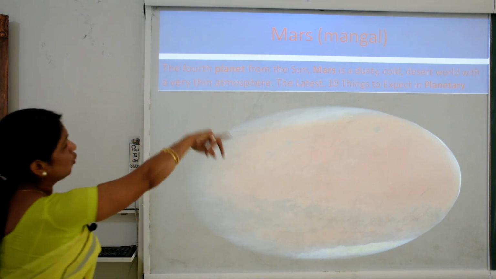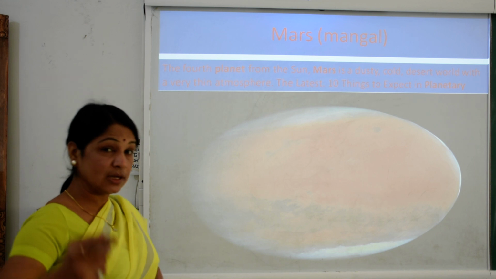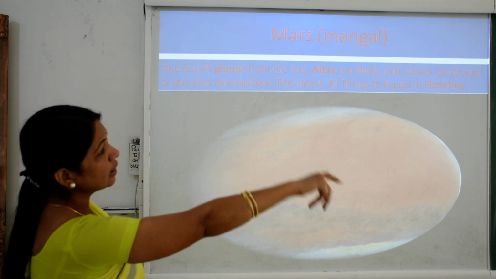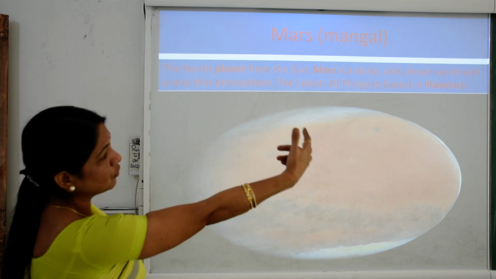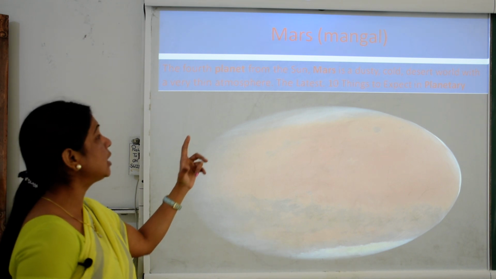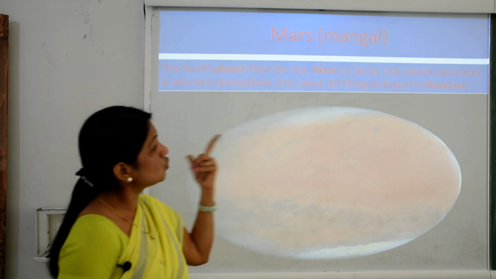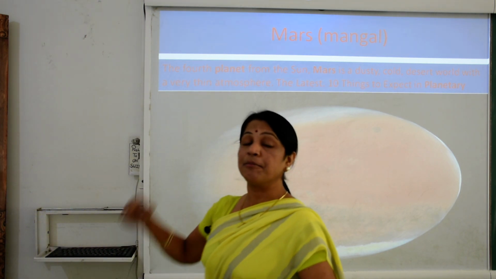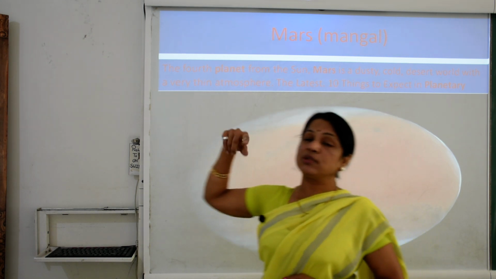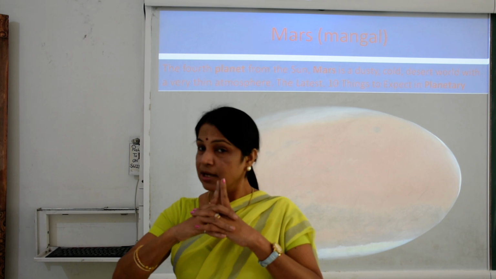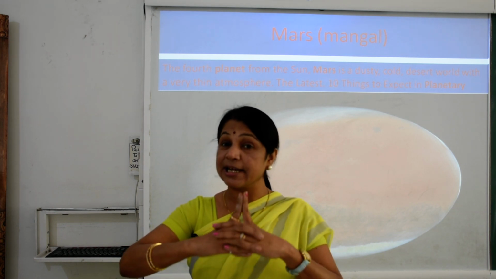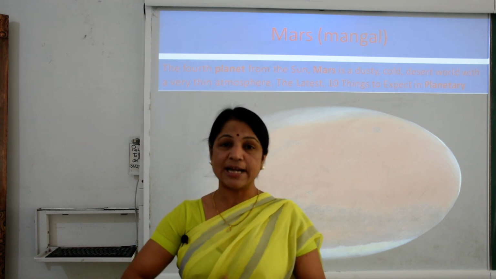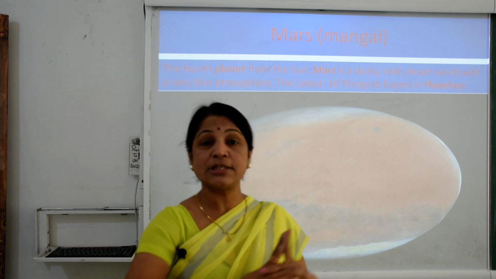So here is the fourth planet from the sun, not from the earth, from the sun. Mars is a dusty, cold desert with a very thin atmosphere. But as of now, it's established that Mars doesn't have life, because the life-giving gas, oxygen, is not present, and water, which is the basic need of human beings, is also not present. But our scientists are continuously discovering more about this topic.